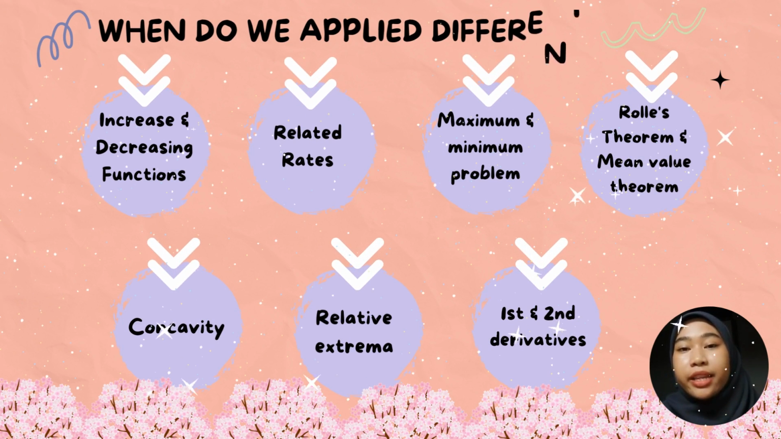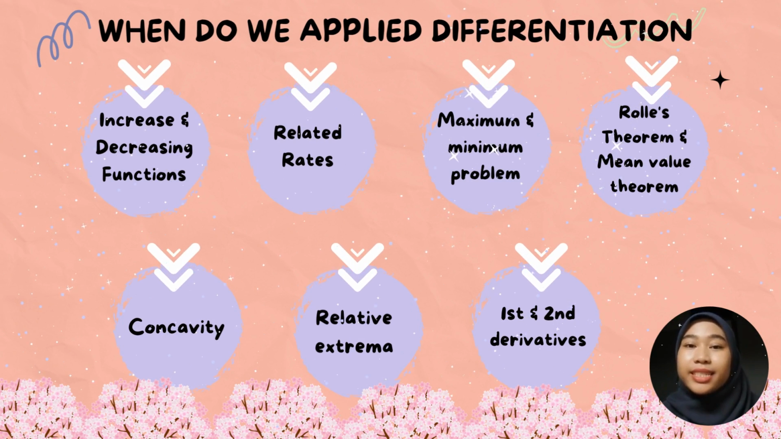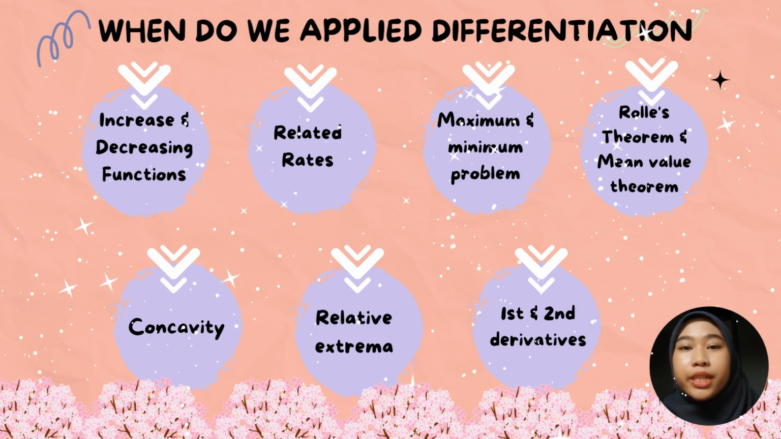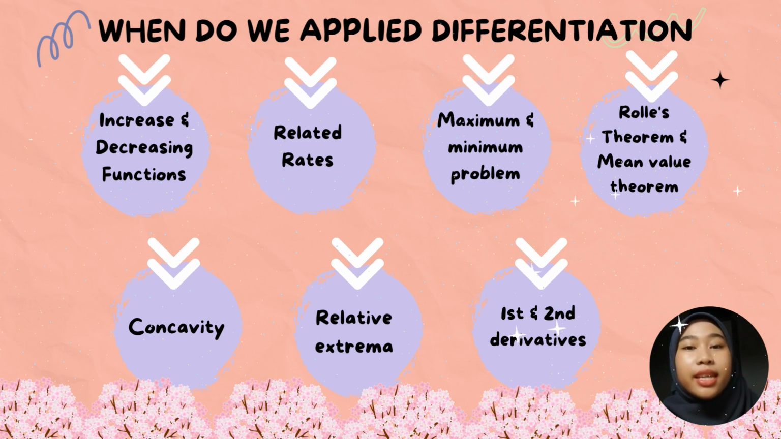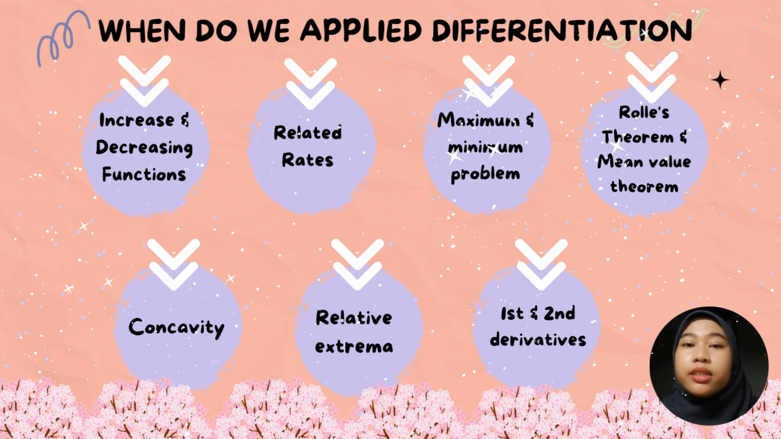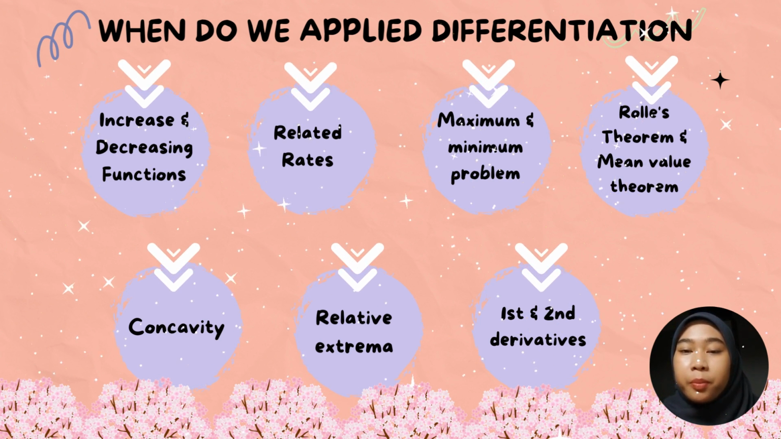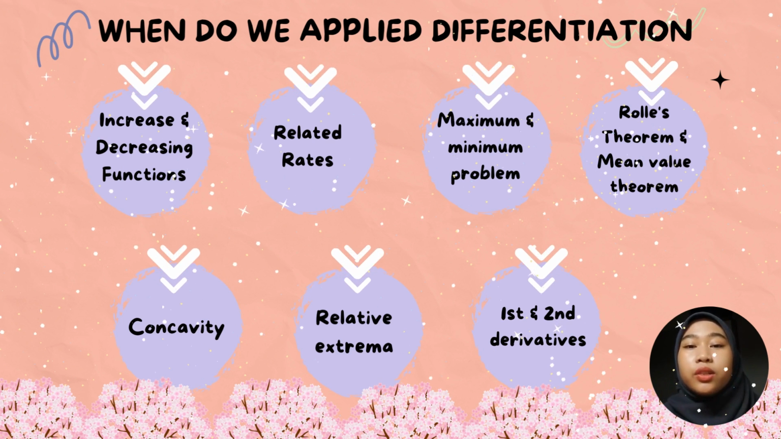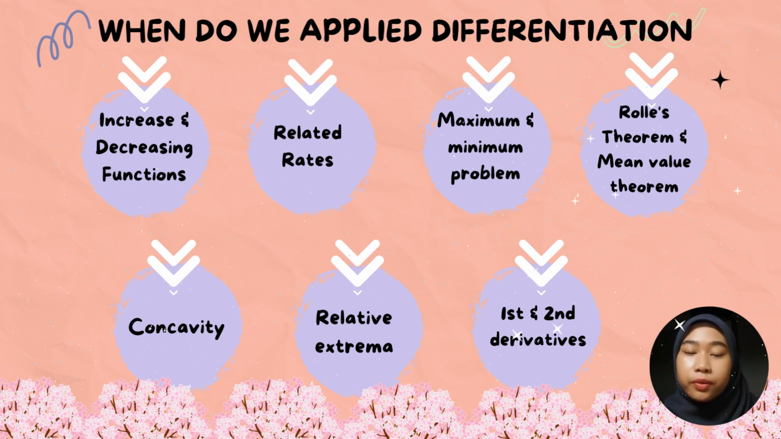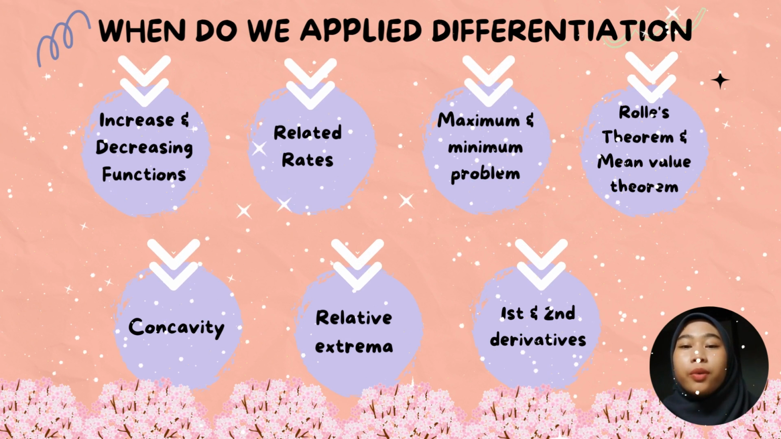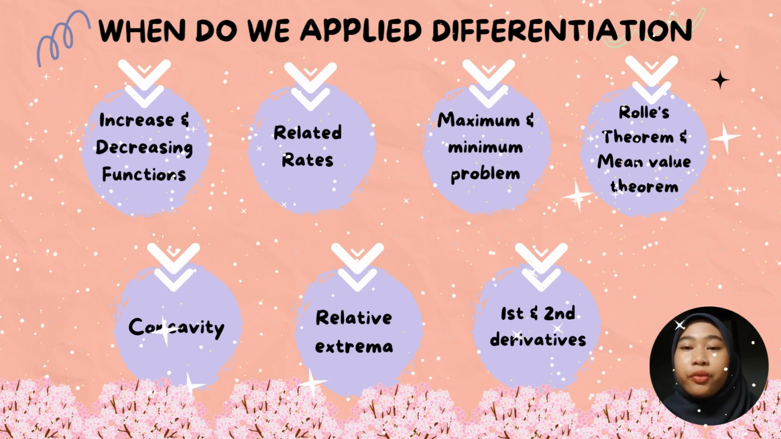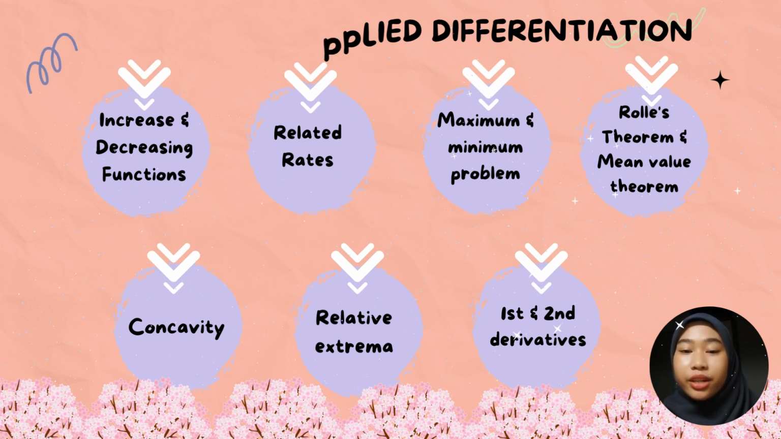When do we apply differentiation? First is analysis of function 1, which covers increasing and decreasing functions and concavity. Second is related rates. Third is maximum and minimum problems. Next, Rolle's theorem and the mean value theorem. And last but not least, we have analysis of function 2, which is relative extrema for the first and second derivative.